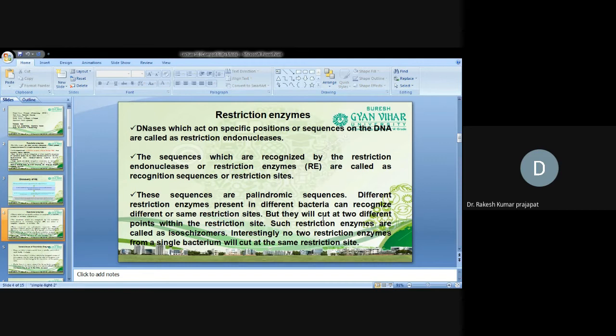Different restriction enzymes present in different bacteria can recognize the same restriction sites, but they may cut at different points within the restriction site. Such restriction enzymes are called isoschizomers. Interestingly, there are no two restriction enzymes from a single bacterium which cut at the same restriction sites.